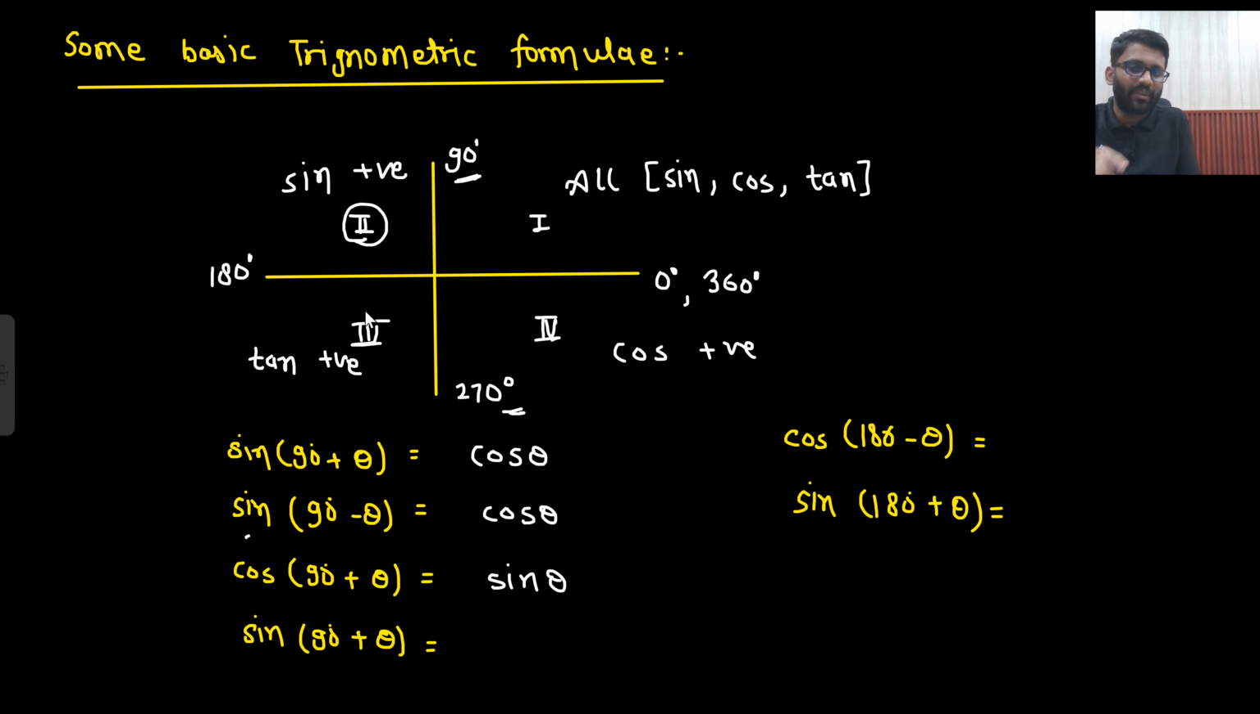Now 90 plus theta, that means the second quadrant. You will go to the second quadrant and ask cos whether it is positive or negative. In the second quadrant, cos is negative. So minus sine theta. Sine 90 plus theta, this we have already seen. So this should be cos 90 plus theta, or actually cos 90 minus theta.